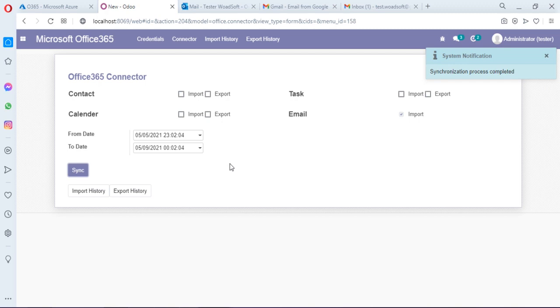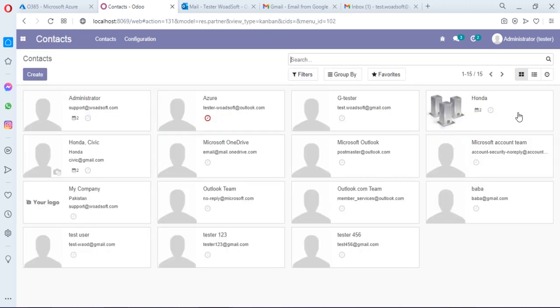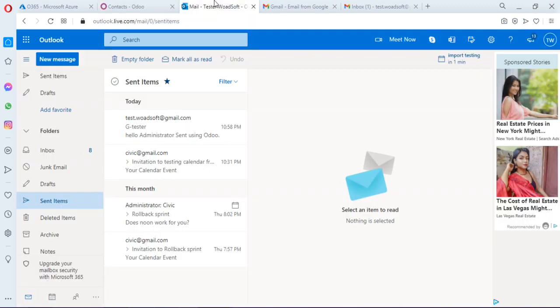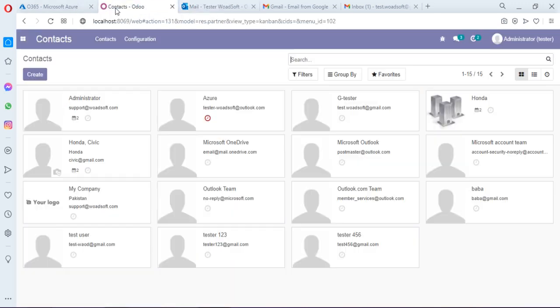So basically Odoo imports all your email messages and creates contacts if there is no existence of that contact, and imports those messages into that contact. You can also verify in contacts, and here are all the contacts that have been used in mails. You can check that, and also you can send messages to the given accounts.